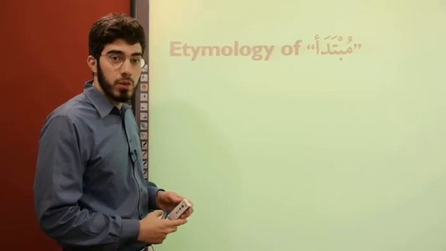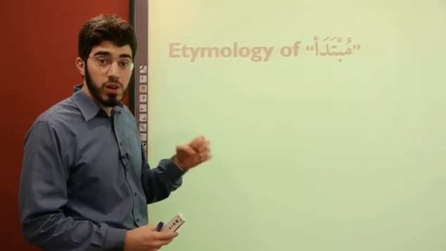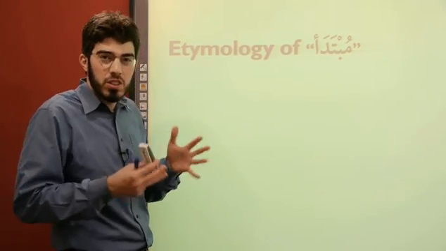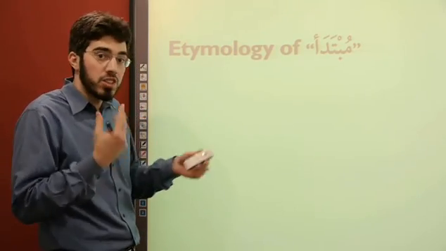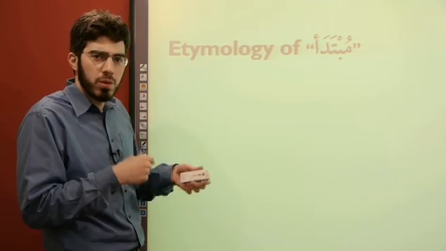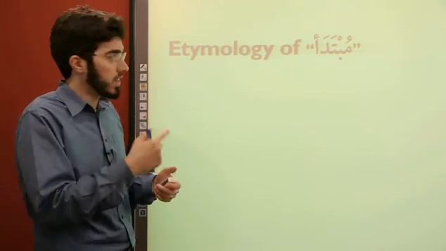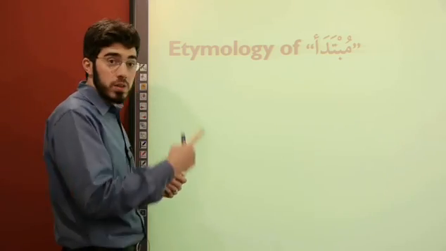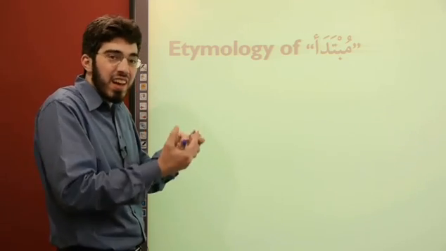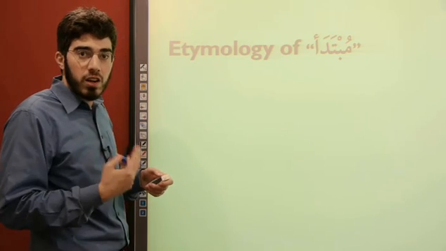Next topic, the word mubtada. One of the things we like to do at Qasid is get deep into the grammatical terms and know where they're coming from. It's nice to know the etymology of things. We talked previously about the word jama' being plural and its connection to jami'ah and yawm al-jum'ah and stuff like that. So what is a mubtada? What are the Arab grammarians really thinking of when they named it this? Well, we can look at a couple words in Arabic.